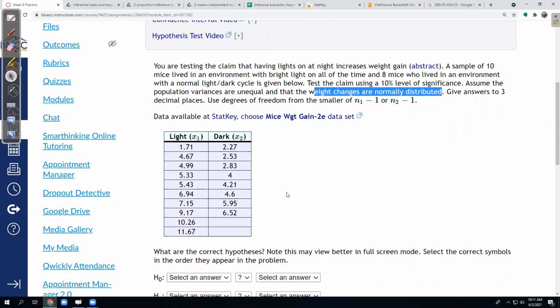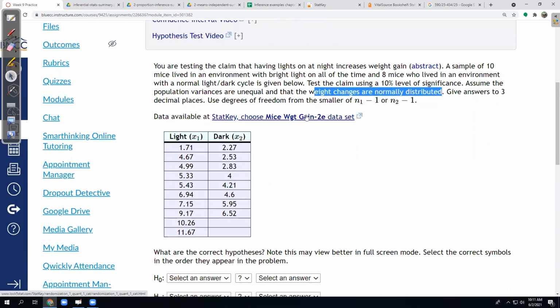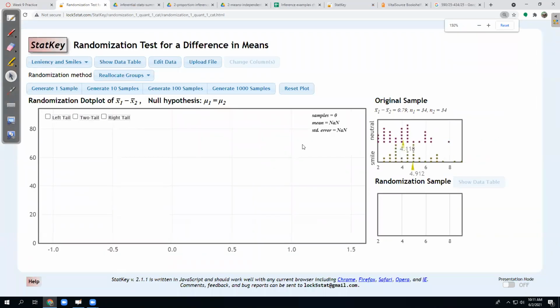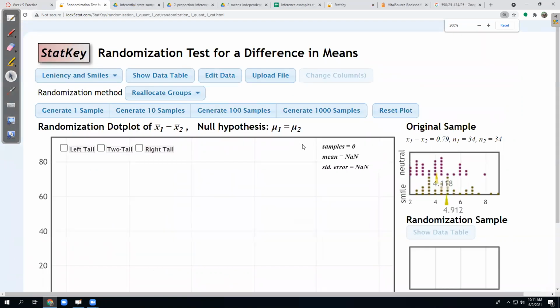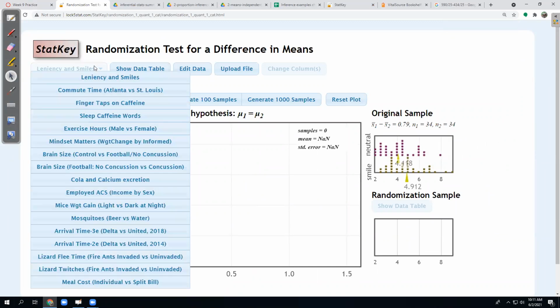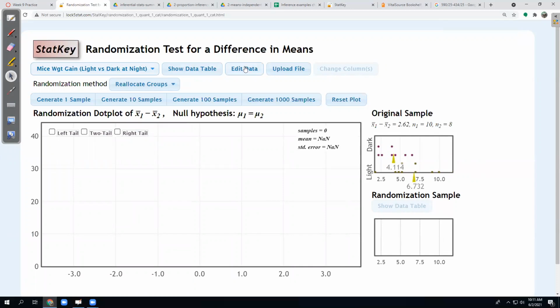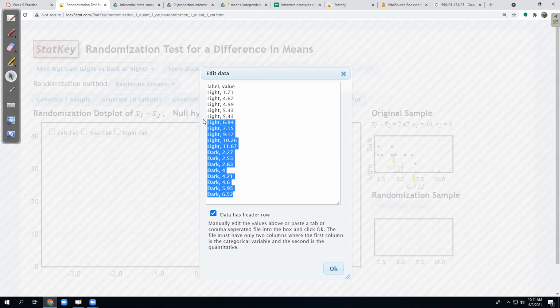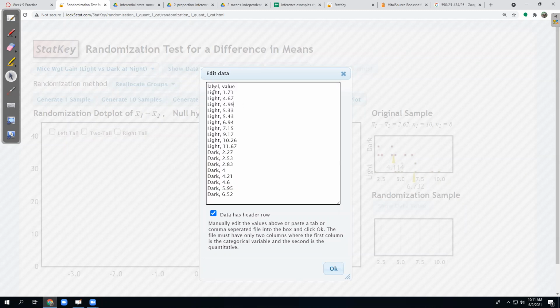All right, so let's do it. At the moment, really all we need to do is jump into StatKey and find this data set. So blow this up a touch. That is readable there. And then randomization test difference in means, that's the right spot, and I want mice weight gain. Okay, so the data is here, and it's organized a little bit differently than I presented it. So this is the way StatKey likes the data. One column is the categorical variable, and the other column is the quantitative variable.